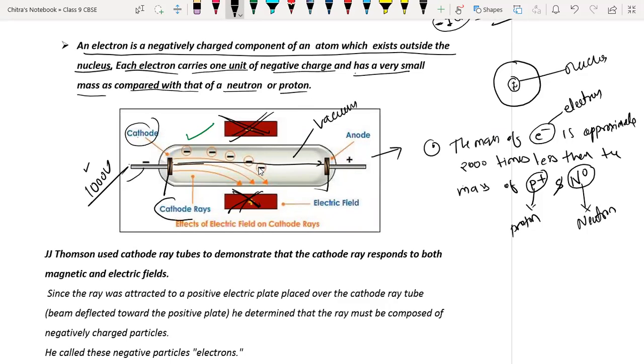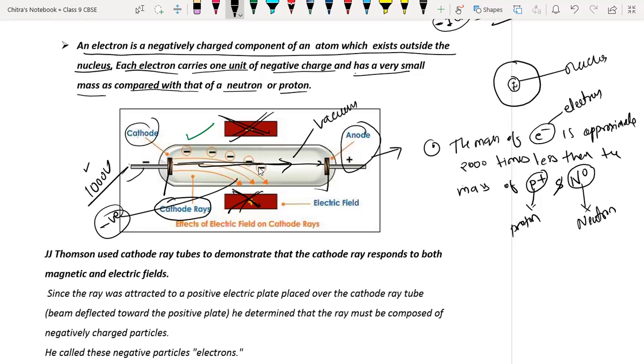See, this is the cathode ray, because light rays were emerging from the cathode and traveling toward the anode, and the anode is positively charged. So these cathode rays were traveling toward the positive charge, which explains that they must have negative charge. Is it or not? Because opposite charges attract each other and same charges repel each other. So these rays were attracted toward the positively charged electrode. That means these rays have negative charge on them. Is it or not? Is it, everyone?